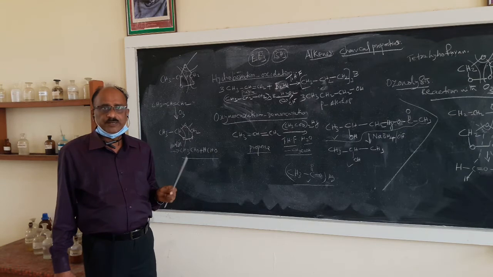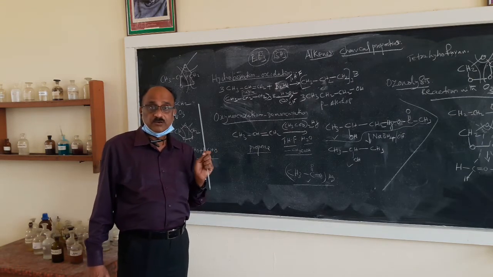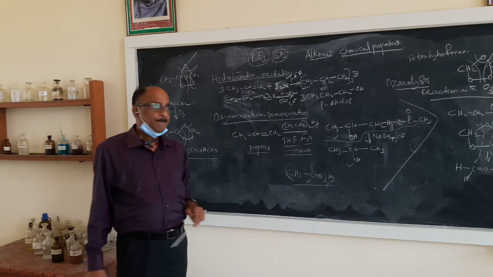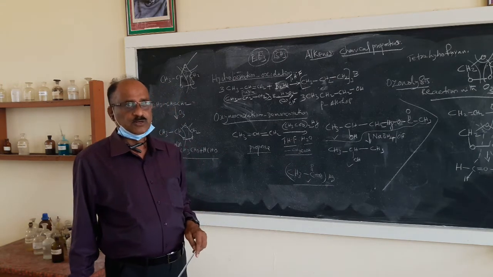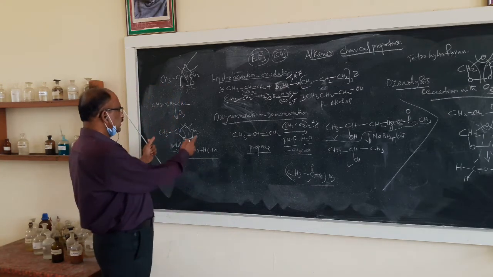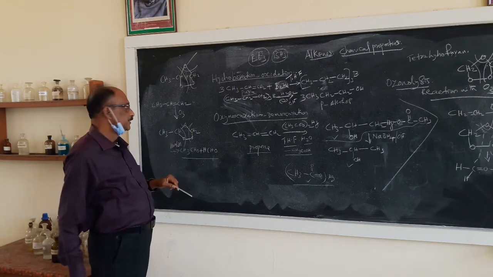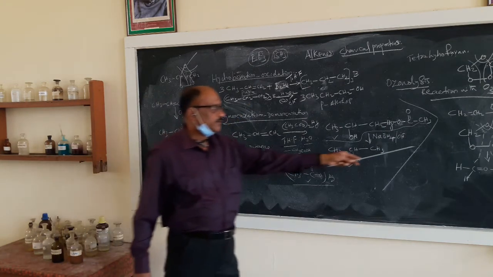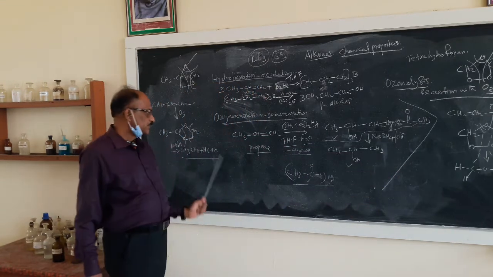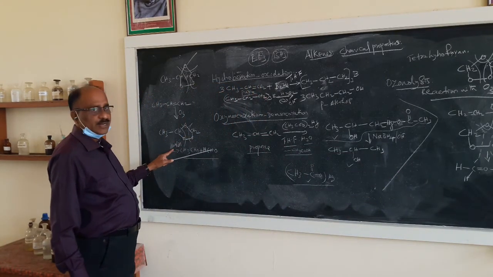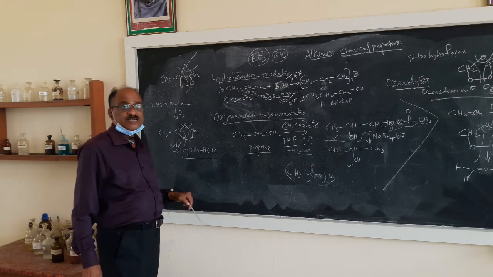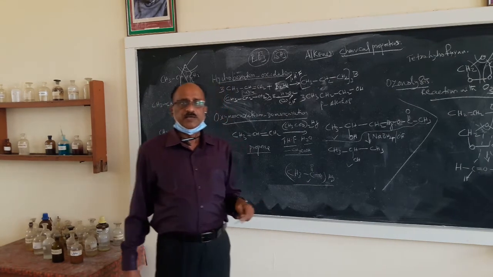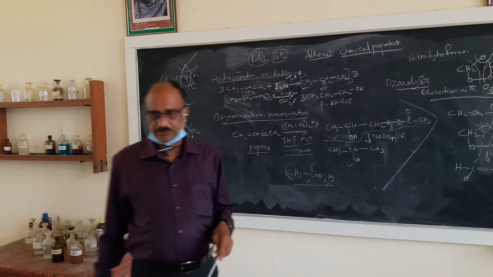In both cases the first product is known as an ozonide: propene ozonide, and earlier ethylene ozonide. In the second step there is hydrolysis in presence of zinc metal, and from the products you get the idea about the structure of the compound.